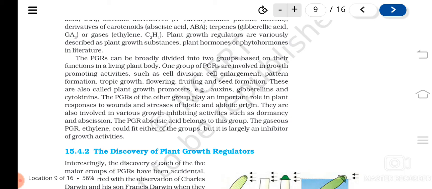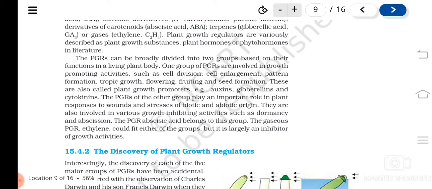So they are also involved in growth inhibiting activities like what? Dormancy and abscission. So what is dormancy? Dormancy means the seeds will take a particular period, and after that only the seeds or the buds will germinate.